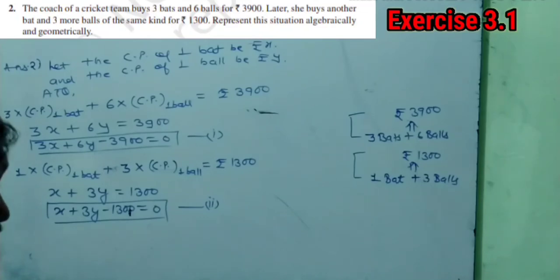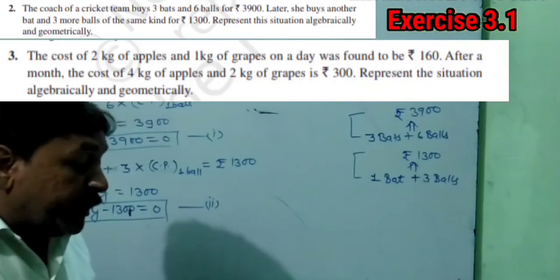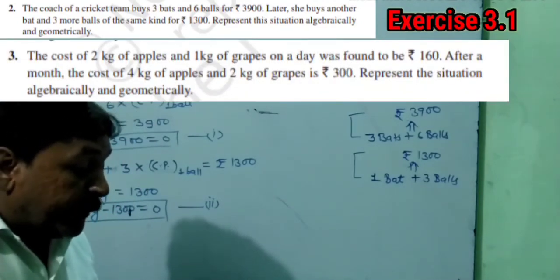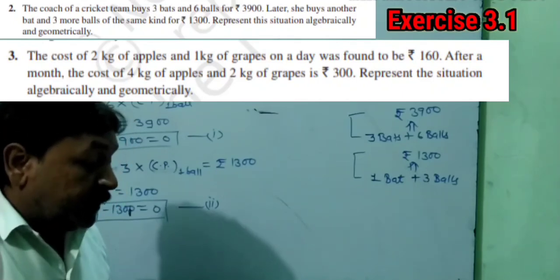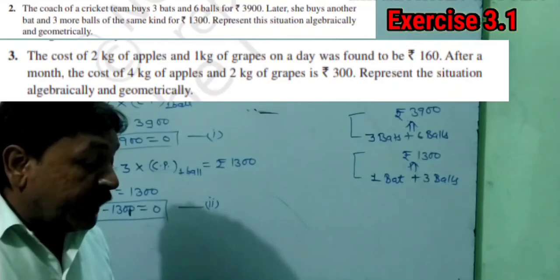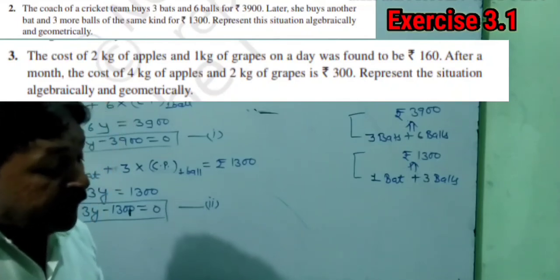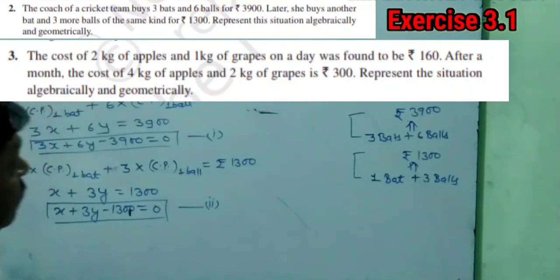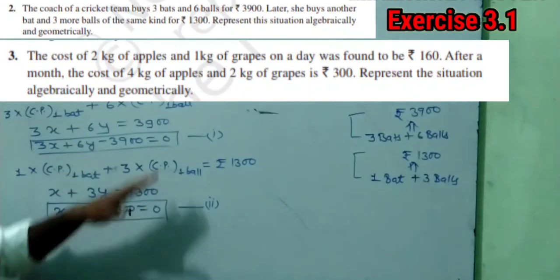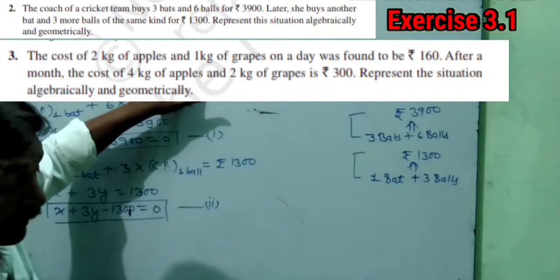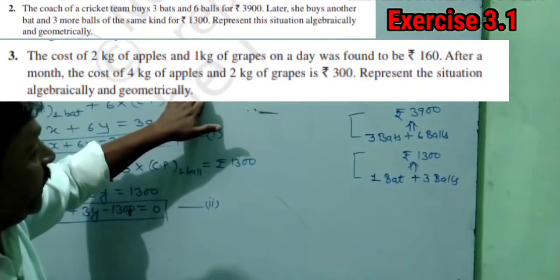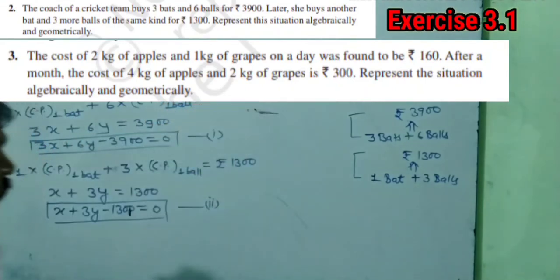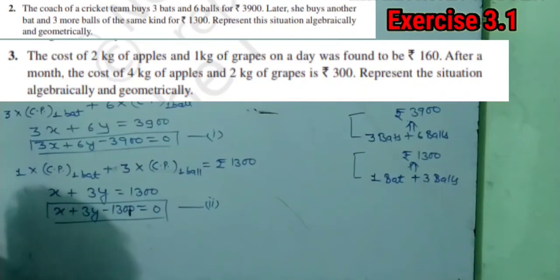Okay, now see question number 3. The cost of 2 kg of apples and 1 kg of grapes on a day was found to be rupees 160. After a month, the cost of 4 kg of apples and 2 kg of grapes is rupees 300. See, this question is same just like question number 2. You have to take the cost price of 1 kg of apple be rupees x and 1 kg of grapes be rupees y, and then you have to form the equation in the same way and solve it.